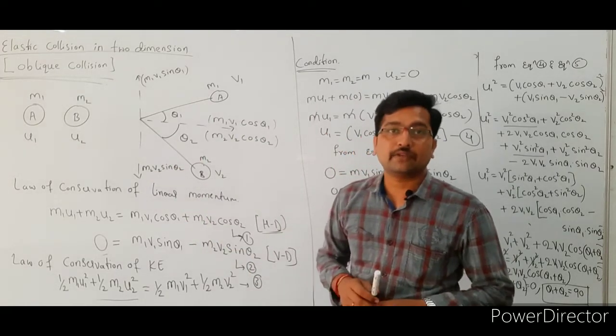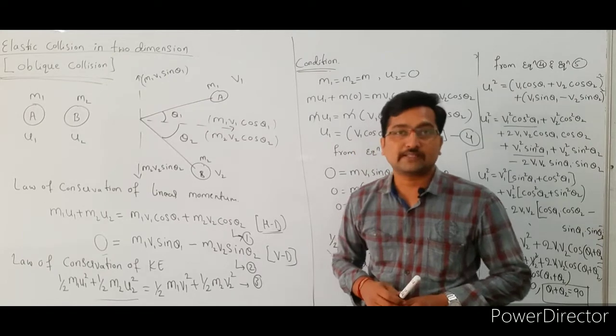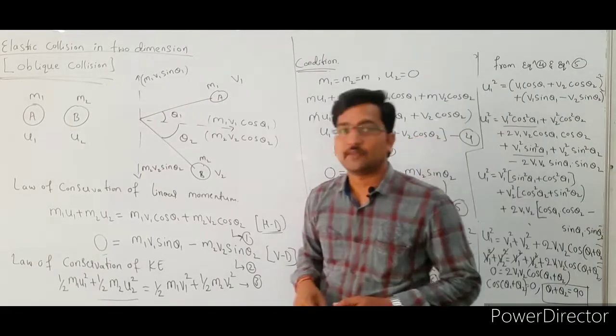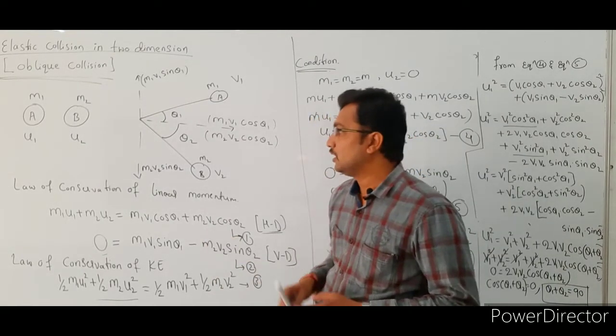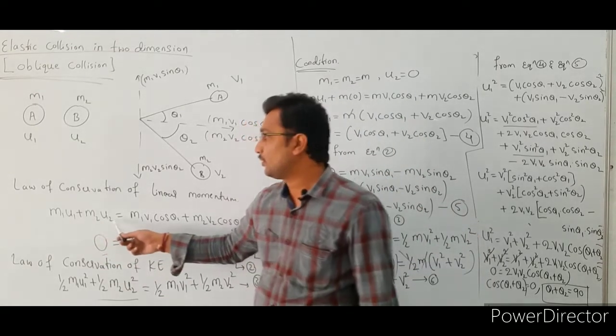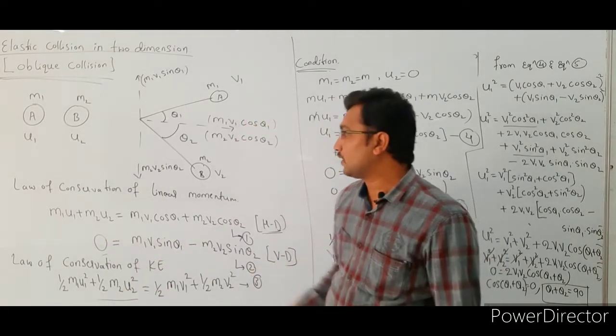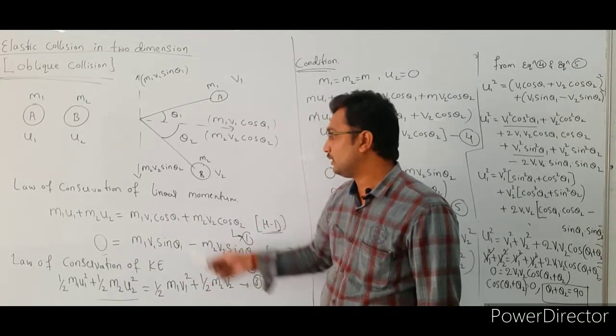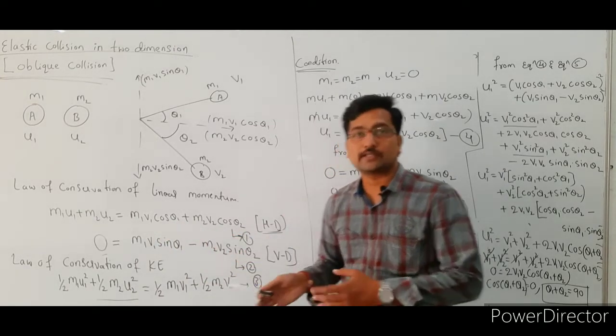First we are going to apply the law of conservation of linear momentum. Along the horizontal direction, the total momentum before collision, m1 u1 plus m2 u2, is equal to after collision, m1 v1 cos theta 1 plus m2 v2 cos theta 2.